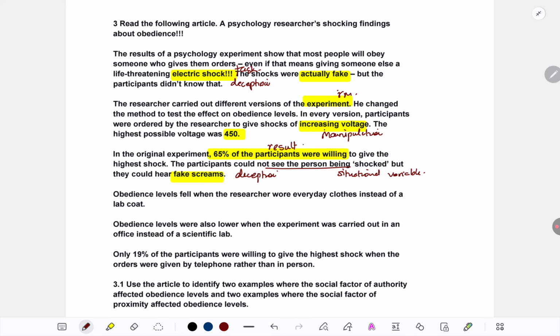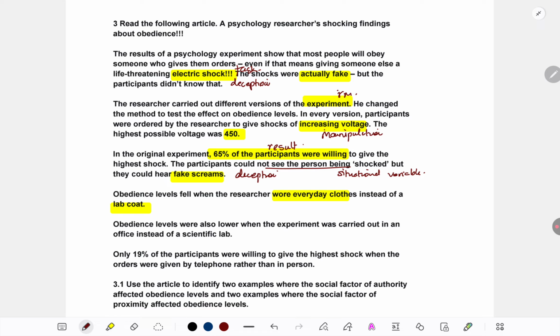The visibility of the person to whom they are giving shocks is influencing whether they are agreeable to giving the shocks or not. When we learned obedience in our course, we learned some factors influence obedience. So that's why we are noting this. Obedience levels fell when the researcher wore everyday clothes instead of a lab coat.